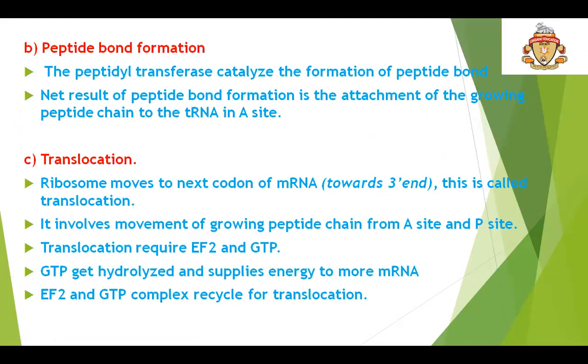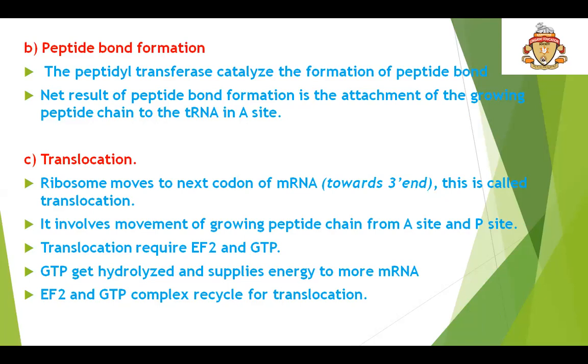So in the second step, that is the peptide bond formation, the transferase enzyme catalyzes the formation of the peptide bond. Now the net result of peptide bond formation is the attachment of the growing polypeptide chain to the tRNA in the A site. So the next and the last step is the translocation.